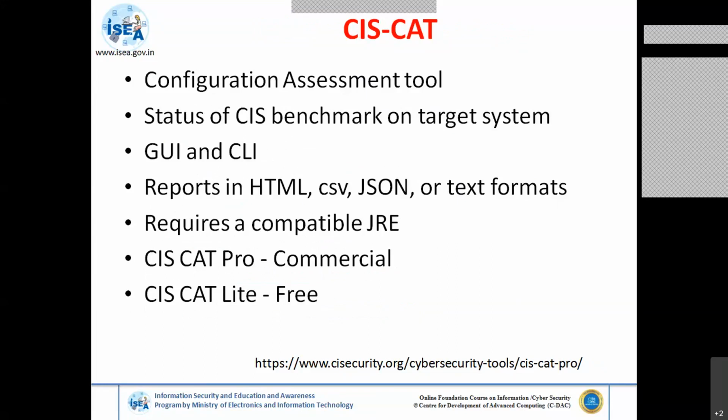In the free version, you have to copy the setup into the destination PCs. Suppose you have a server; you copy the same setup onto the server, and it gives the report in HTML, CSV, or text format. It shows how hardened your system is, what standards you are following, and whether the standard is followed or not, up to the mark or not. Such things you have to keep in mind.